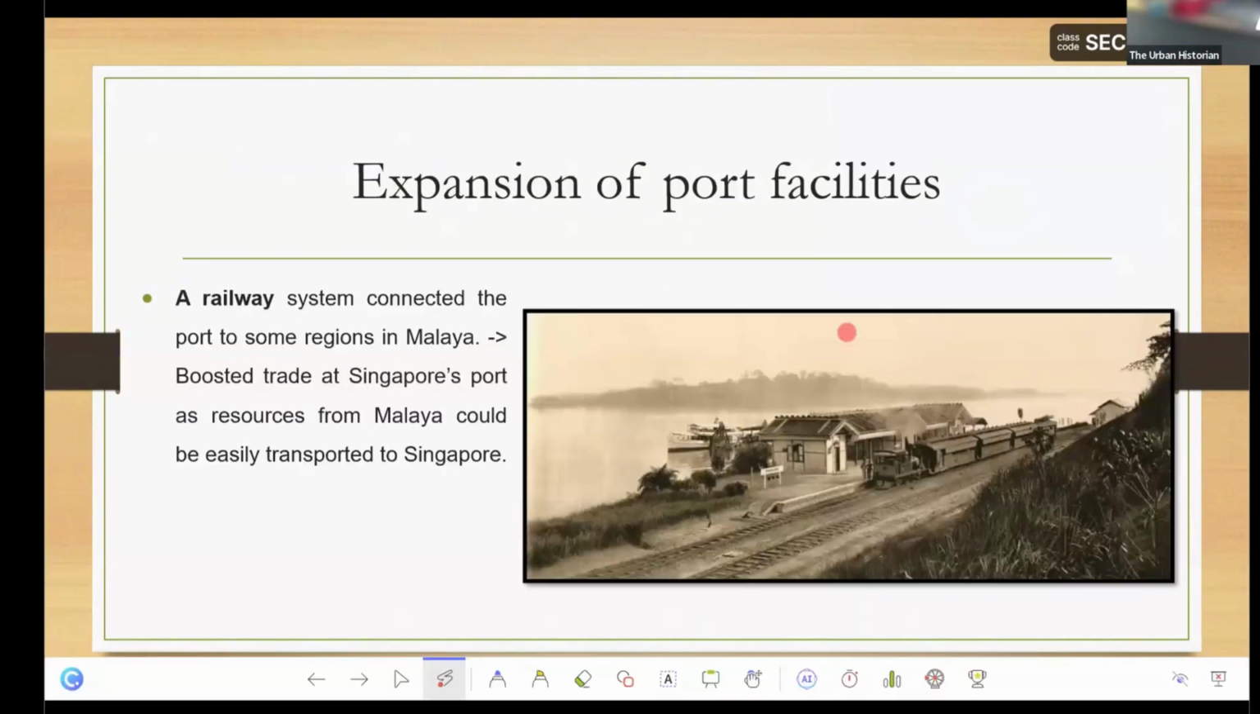What else did the British do? They built a railway system to connect Malaysia today to Singapore. The railway will bring products from Malaysia to Singapore to sell at the port, to export to other countries from Singapore's port. Singapore had a good port, but Malaya had all the items and resources. So they'll bring all the resources from Malaya into Singapore, load it up in the ship, and export it to other countries. So this boosted trade at Singapore's port.